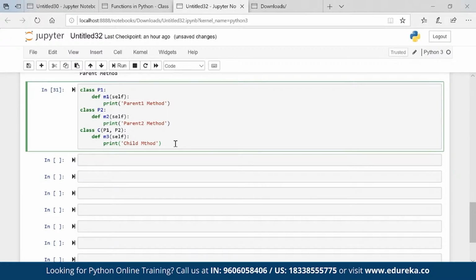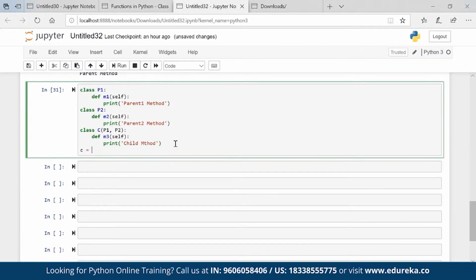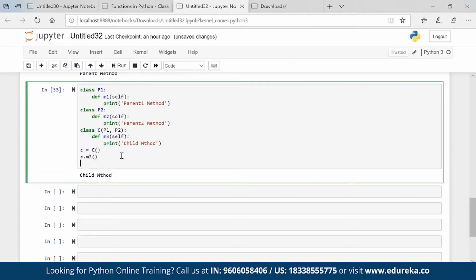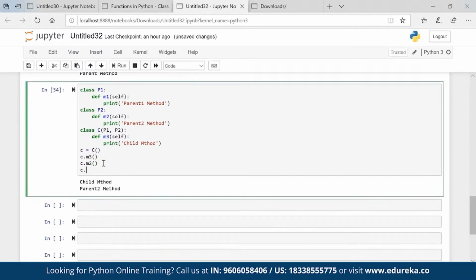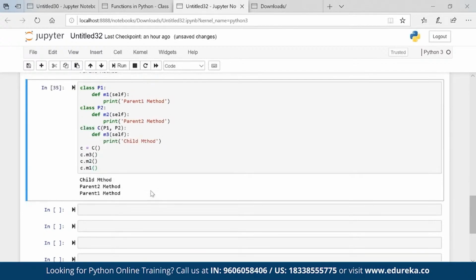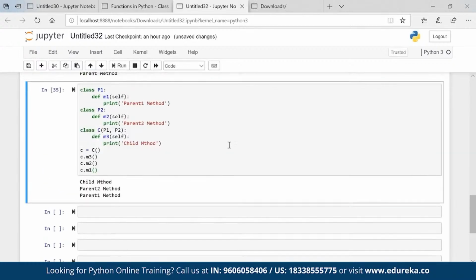So if I go ahead and create an object C, and if I call C dot, let's say M3, looks fine. C dot M2 looks fine as well. C dot M1 looks fine as well. Okay. So Python has multiple inheritance like C++. I don't know C++, I am not from a C++ background, but yes, this is how it works. This is my multiple inheritance.